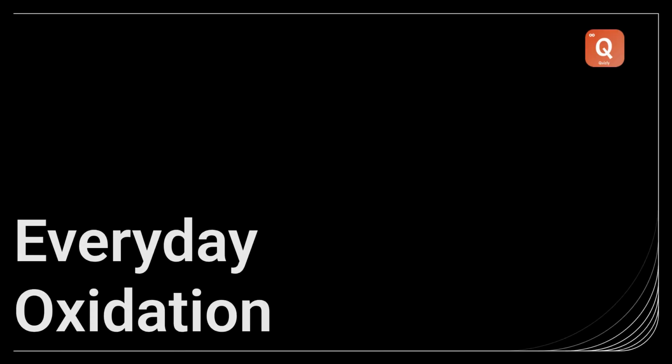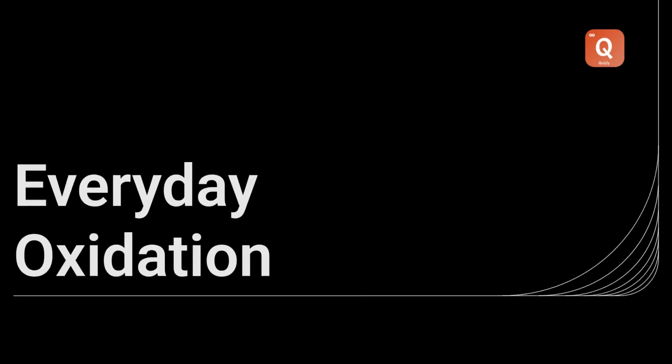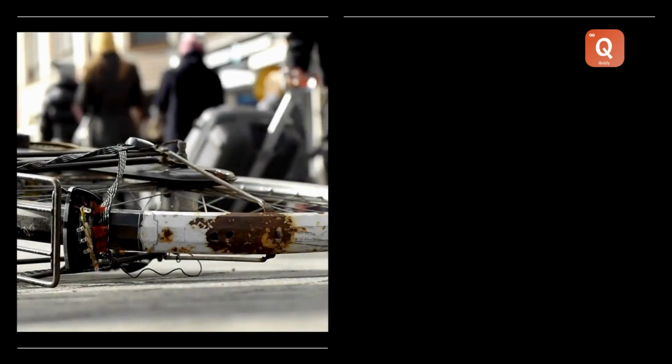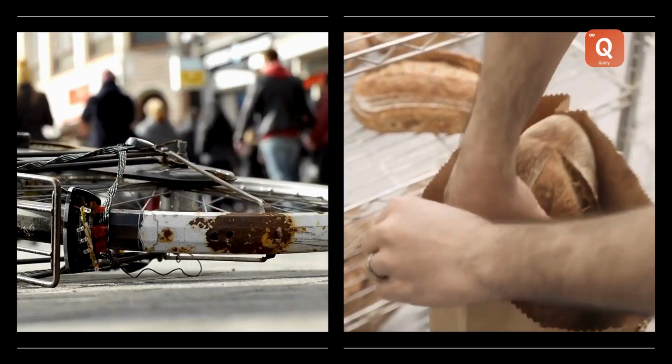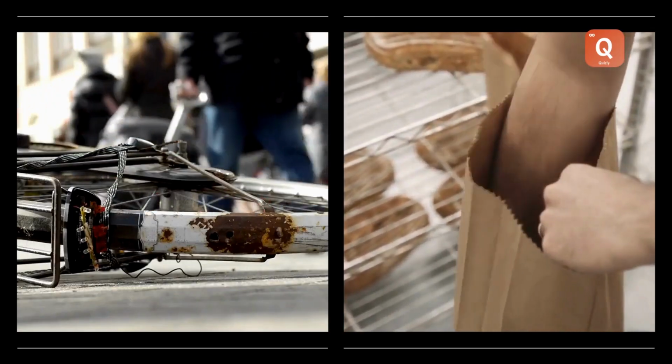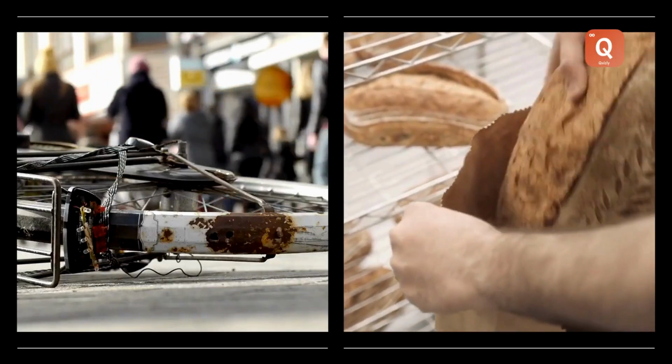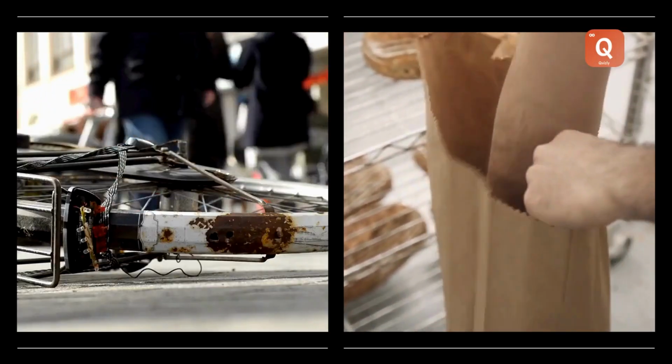Oxidation reactions are happening all around us, all the time. Sometimes they're super helpful, like when our bodies turn food into energy, but often they can cause damage and spoil things. Today, we're going to dive into two very common and important examples, corrosion and rancidity. Take a look at this rusty bicycle, this stale piece of bread, and this old, smelly chip packet. What do these seemingly different things have in common? They're all victims of oxidation.